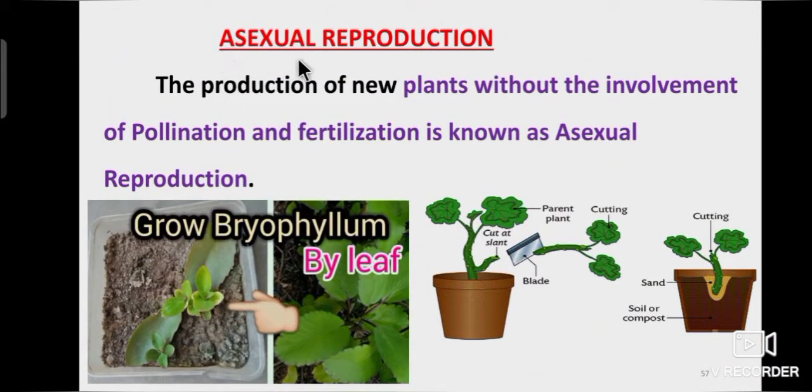What is asexual reproduction? The production of new plants without the involvement of pollination and fertilization is known as asexual reproduction. Example, bryophyllum growing by leaf.